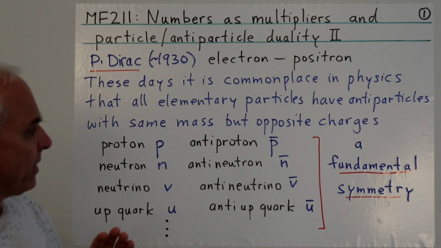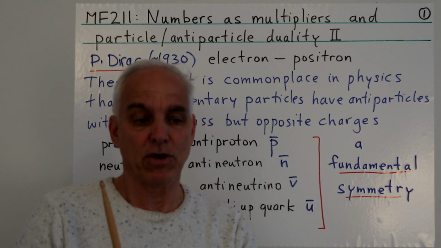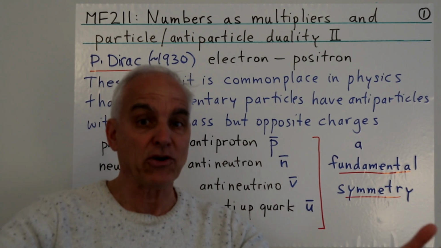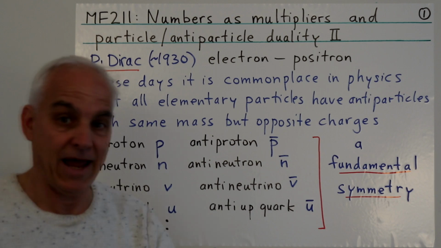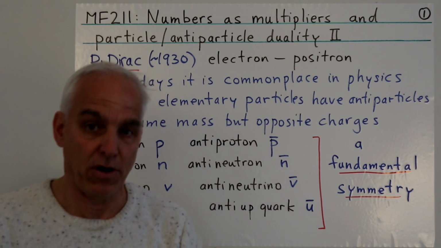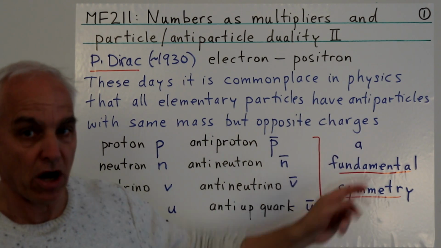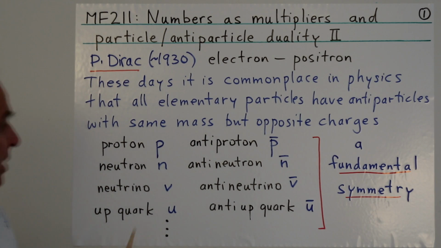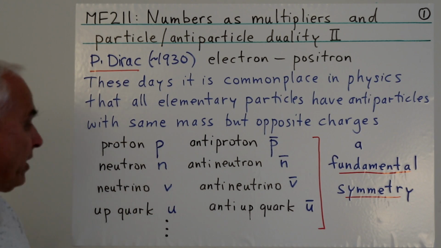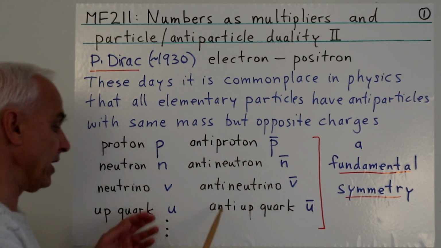And then eventually physicists realized that this was not some kind of isolated occurrence, but was rather a manifestation of some kind of general symmetry, that basically every elementary particle has an associated antiparticle with roughly the same mass but opposite charges. So not only do we have an electron and positron, but we have a proton and an antiproton, a neutron and an antineutron, a neutrino and antineutrinos, up quark, anti-up quark, and so on.